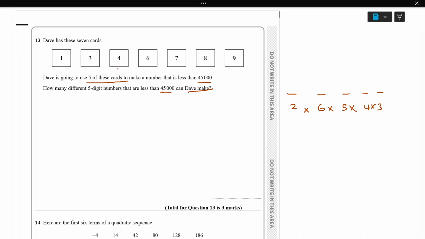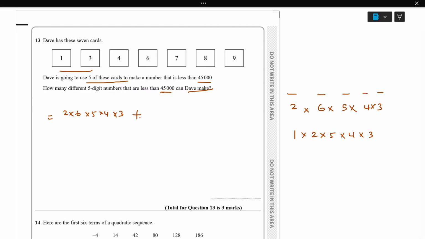Then the second part, I can choose 4. So there is only one option here, one time. Then the second number, since this is below 45,000, 6, 7, 8, 9 can't be, so 1 and 3 can come in the second place. So 2 chances. Then all other numbers can be, so the remaining is 5 times, 4 times, 3. So the value is 2 times 6 times 5 times 4 times 3. In the first place there are 2 chances, in the second place 6 chances.